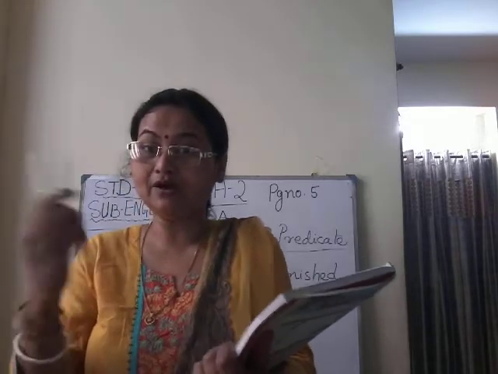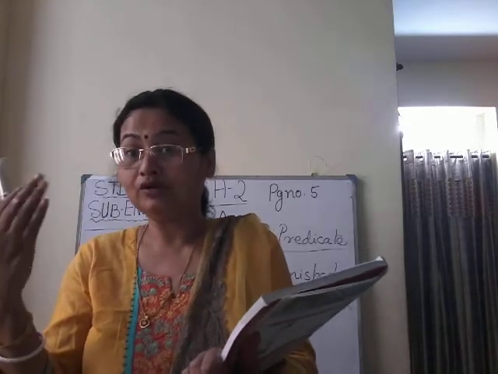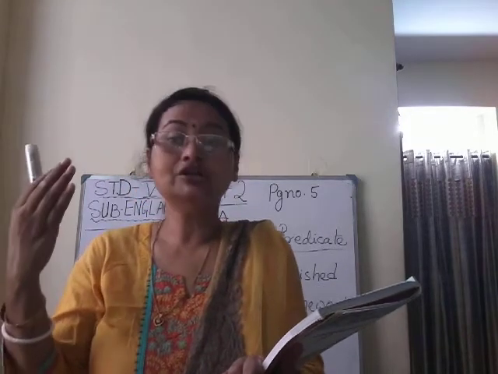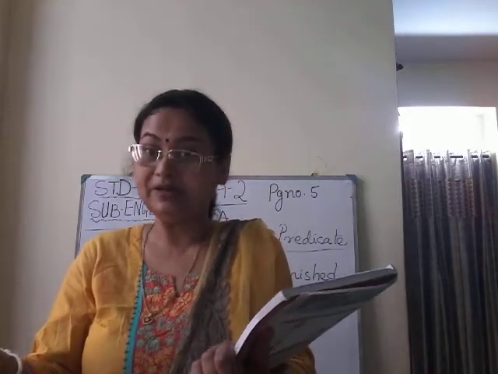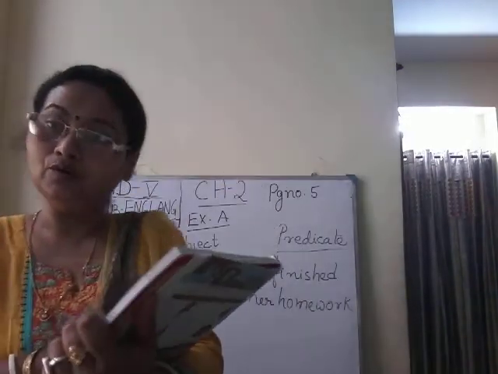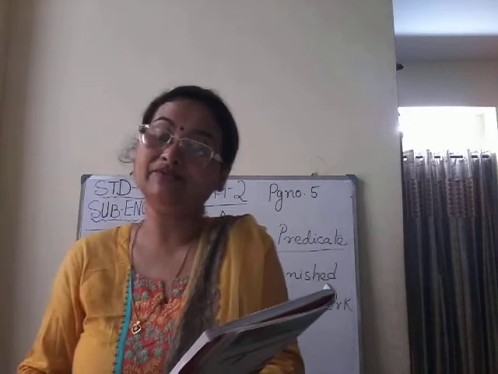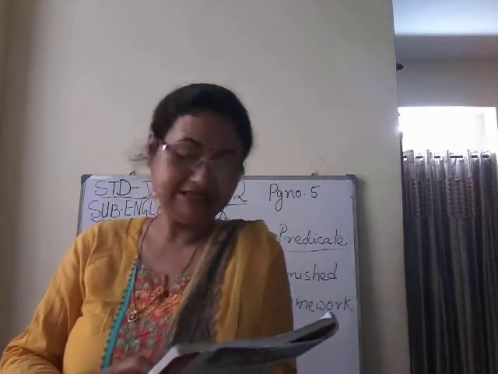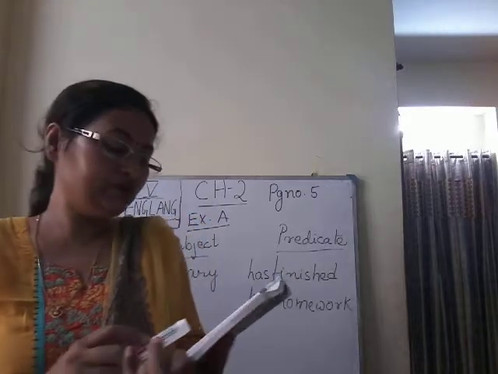Here we want to know who. We are talking about the person, someone has broken the mirror, isn't it? So who is the subject here in number 4, and the rest of the part will be predicate. Broke the mirror will be predicate. So you write in the book.